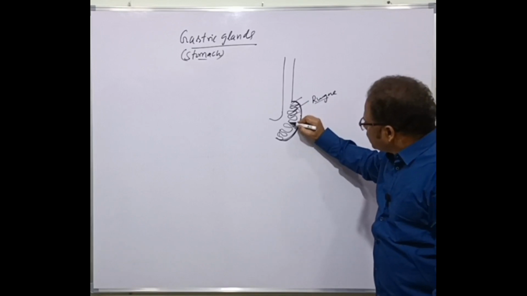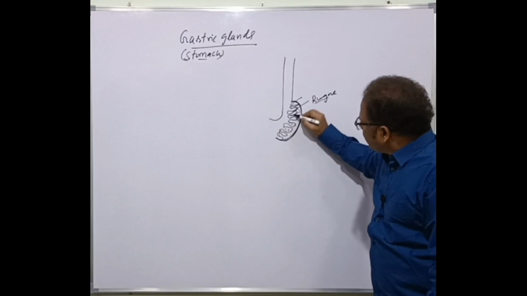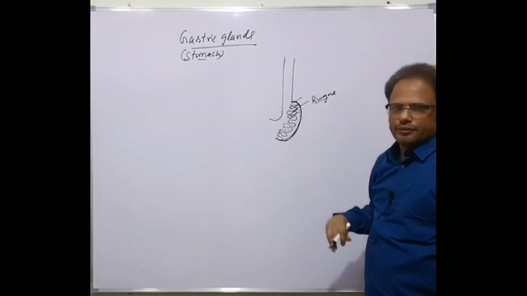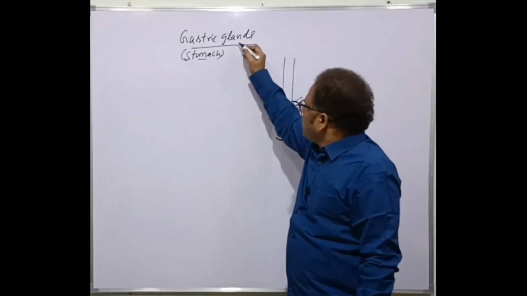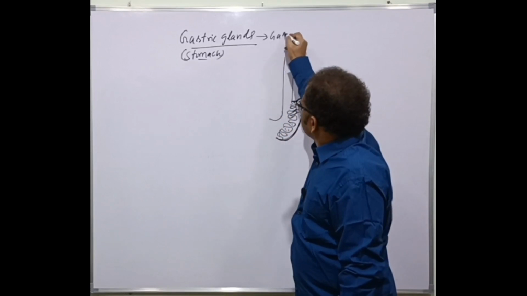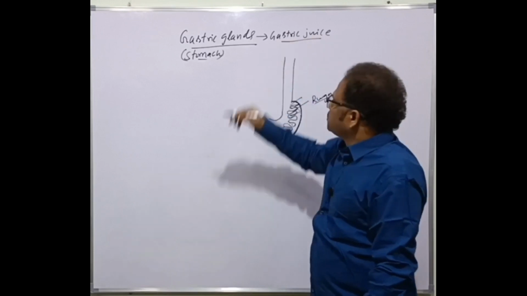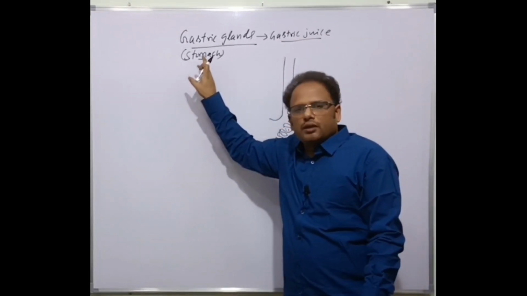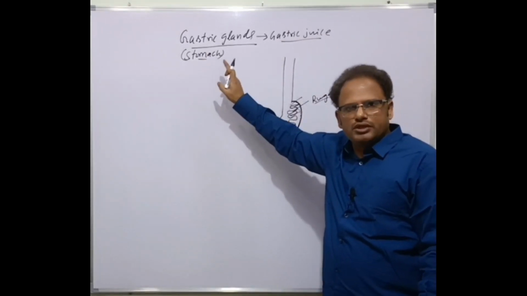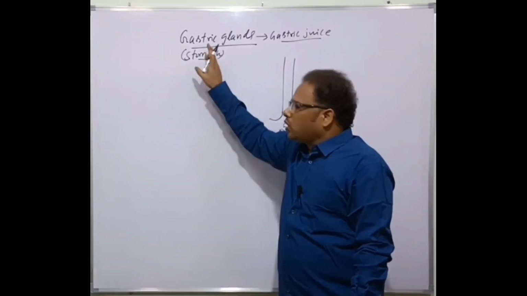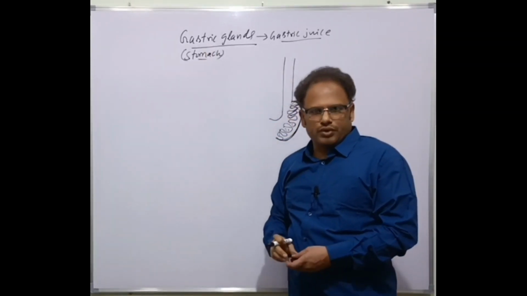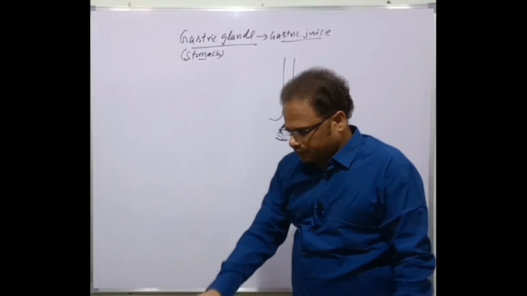Among these gastric rugae, microscopic glands called gastric glands are present. Gastric glands release the gastric juice in the stomach, where the partial digestion of the food is accomplished. Now, there are three types of gastric glands. What are these? Let's discuss now.